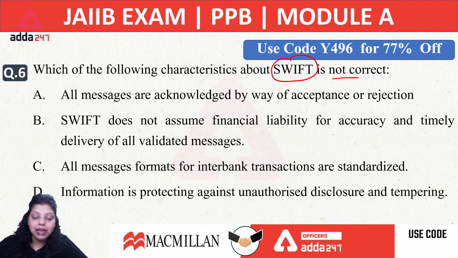So whenever banks want to transfer their financial transaction information to each other, they use the SWIFT network, which gives all the banks a reliable, secure platform on which they can easily exchange their messages. Now what will be the answer of the sixth question? Is it A, B, C or D?